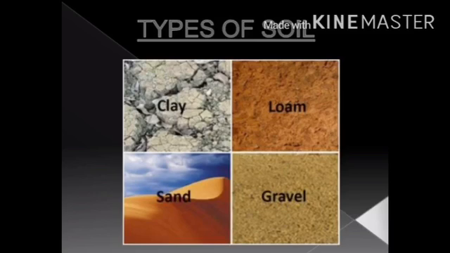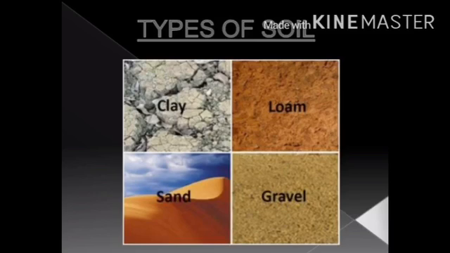In addition to these three particles, the topsoil may also contain small stones called gravel. Gravel particles are large and can be picked up by hand. The topsoil in any geographical area may contain one or more kinds of particles. The texture of the soil depends upon the relative proportion of the particles of different sizes.